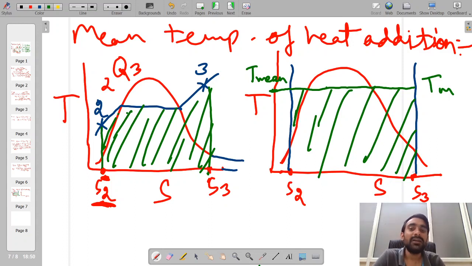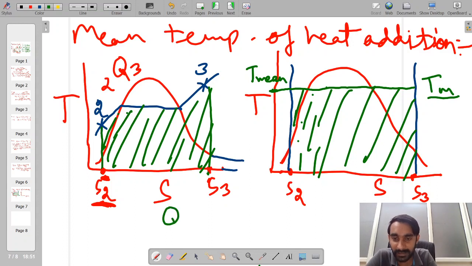We have taken this temperature in such a fashion that the area under this line is identical to the amount of heat addition in our actual process.